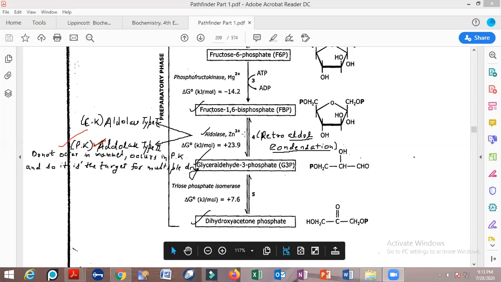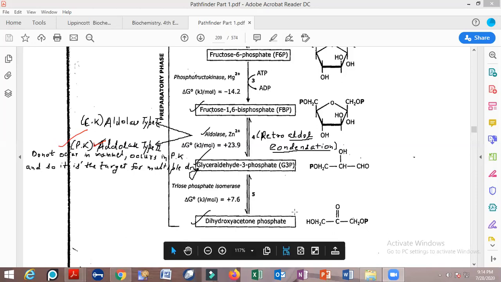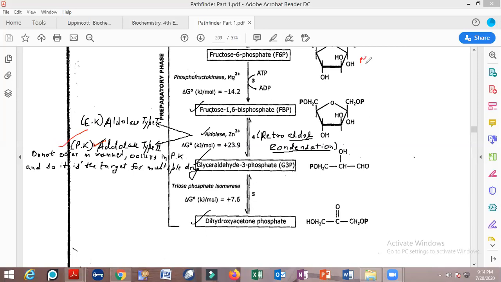Now all of these enzymes, whether it is hexokinase, phosphofructokinase, or aldolase, are referred to as metalloenzymes because they have a metal present within their structure. Why are they called metalloenzymes?